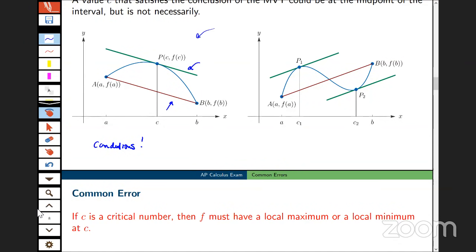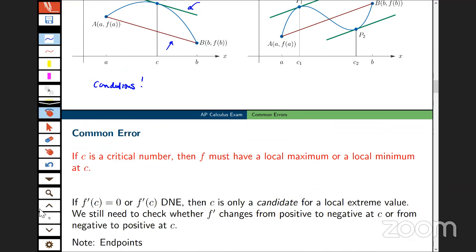Okay, thanks, Brian. So the next couple of common errors all deal with the analysis of functions, I believe, and I think this has been a very common sort of a question on the AP FRQs. So I think, I'm going to make a guess, there's going to be something to do with the analysis of functions. So a common error is that if C is a critical number, then f must have a local max or a local min at C, and of course, that's not true.